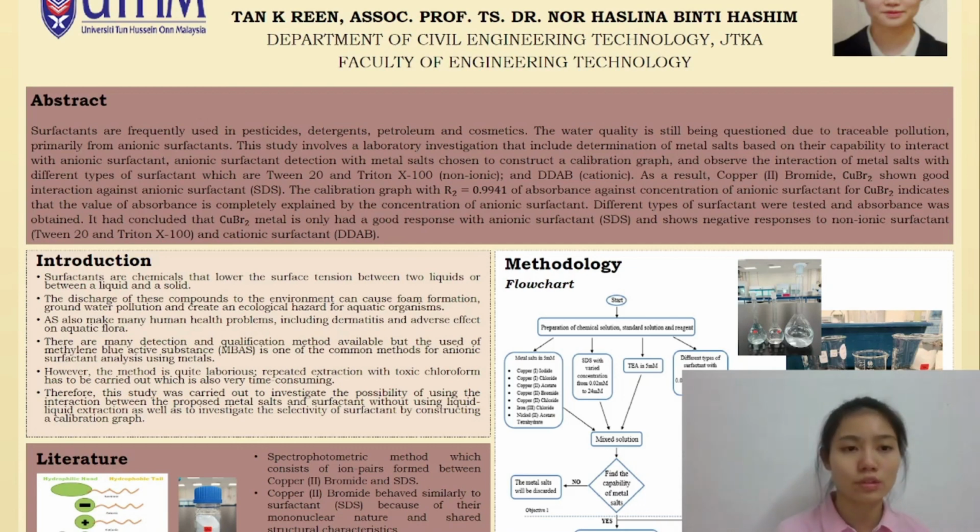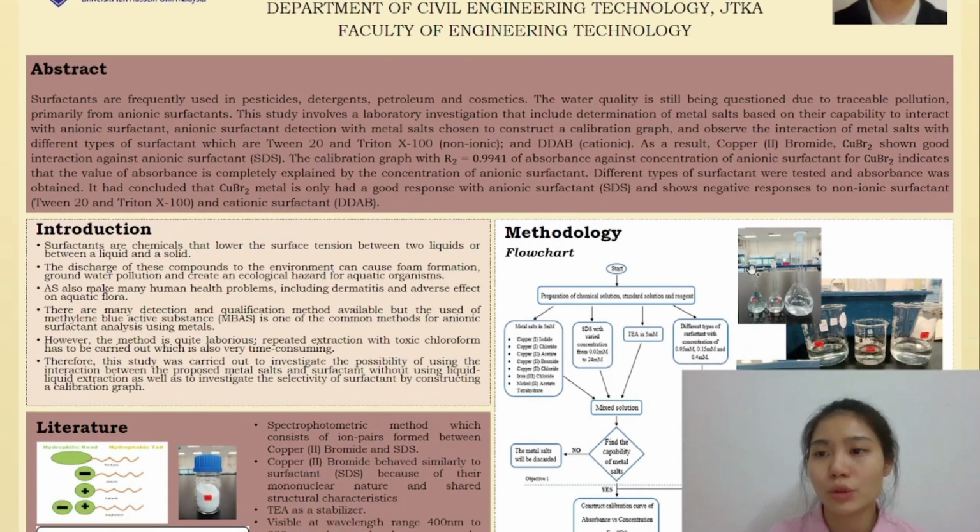salts with different types of surfactant, which are Tween 20 and Triton X-100. They are both non-ionic surfactants, and DDAB, which is a cationic surfactant. As a result, in this study, copper(II) bromide showed a good interaction against anionic surfactant SDS. The calibration graph of absorbance against concentration of anionic surfactant for copper(II) bromide, with R-square value 0.9941, which is almost equal to 1, indicates that the value of absorbance is completely explained by the concentration of anionic surfactant.